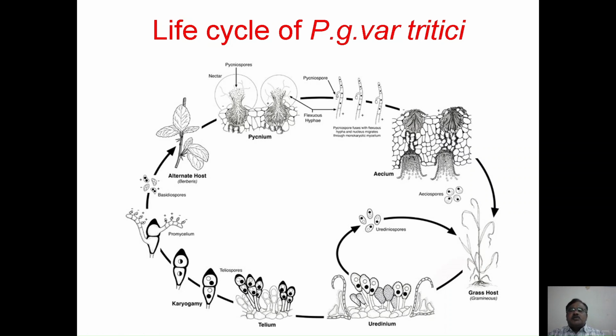These aeciospores are carried through the wind and fall on the target host, that is wheat, where they produce the uredial and telial stages. Upon maturation of the telial stage, basidiospores are formed, which again fall on the alternate host, and the life cycle repeats. The urediospores are called repeating spores because within a single cropping period of wheat, they can produce several generations of symptoms.